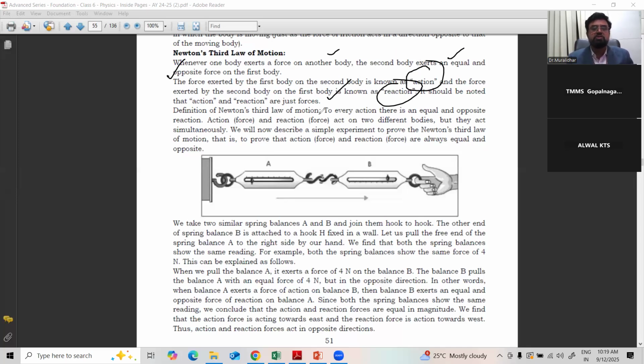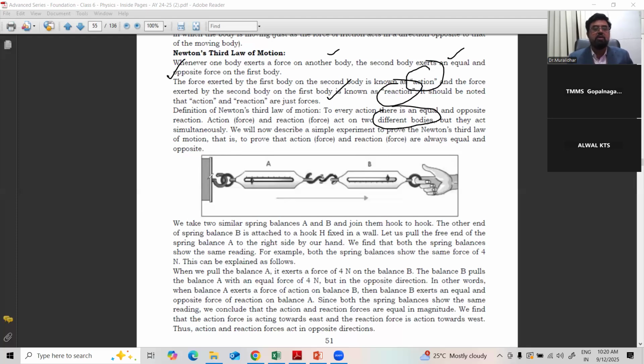So, the definition of Newton's third law: to every action, there is an equal and opposite reaction. Action and reaction act on two different bodies, a very, very important condition. They act simultaneously. Now we will describe a simple experiment to prove Newton's third law.